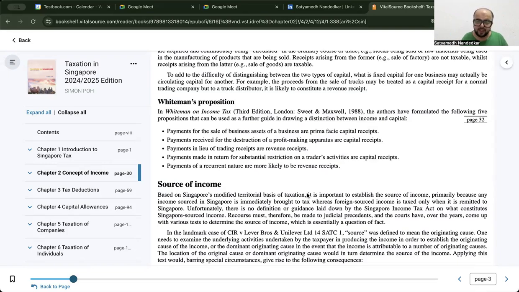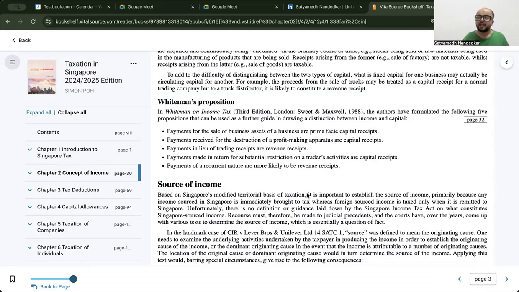Payments in lieu of trading receipts are revenue receipts. So if I have sold something in the ordinary course of business, you see the words ordinary course of business are very important. It in a way relates to IFRS 15 Revenue, that accounting standard also. Why am I saying it? Because of trading, ordinary course of business. See, I might sell my furniture also. I might sell my house also. But do I do it daily? Do I do it in the ordinary course of business?